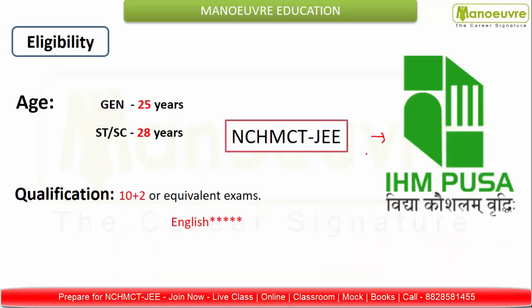So to enter into IHM, you have to crack NCHMCT JEE. The eligibility criteria says your age should not exceed 25 years. That means for open category candidates, and there is an age relaxation of 3 years for ST/SC category, so 28 years. With respect to qualification, the candidate must have passed 10+2 or equivalent exam with English as a mandatory subject. So let's move further.